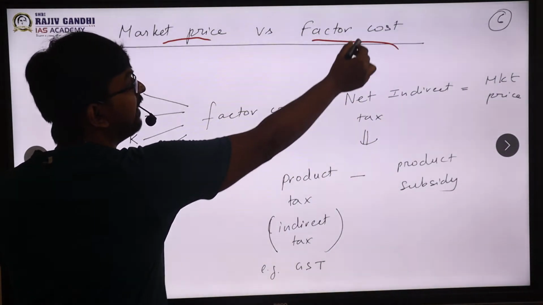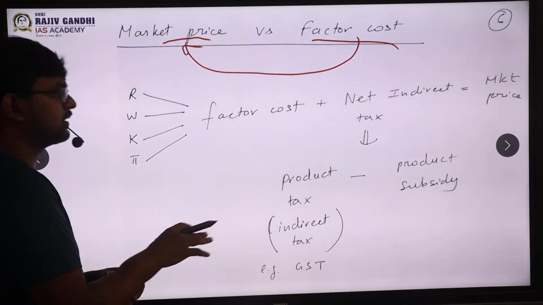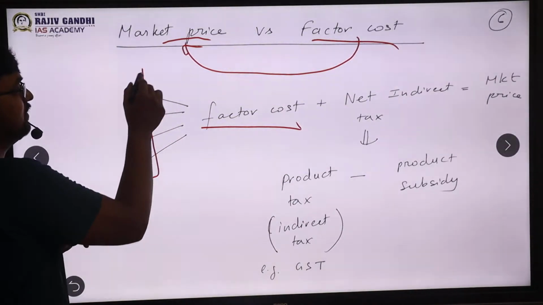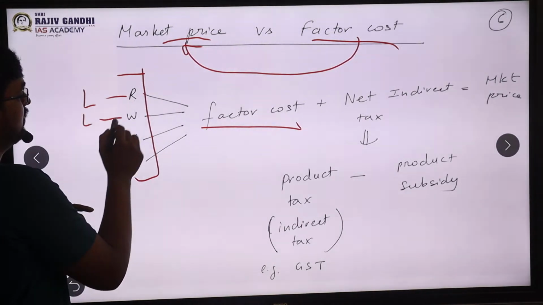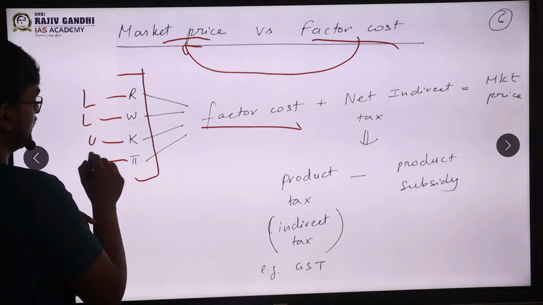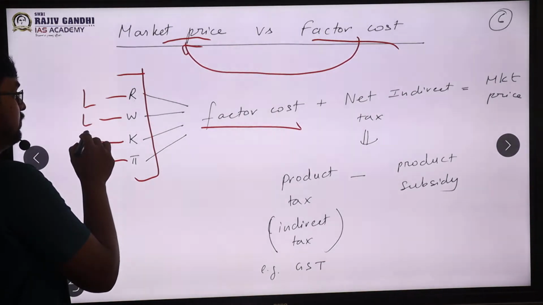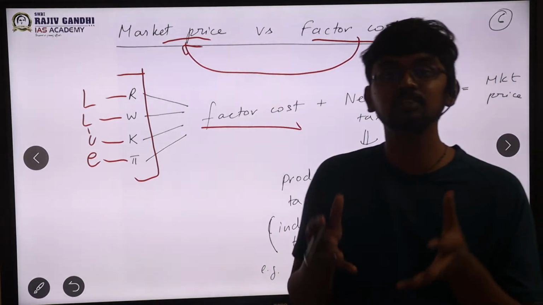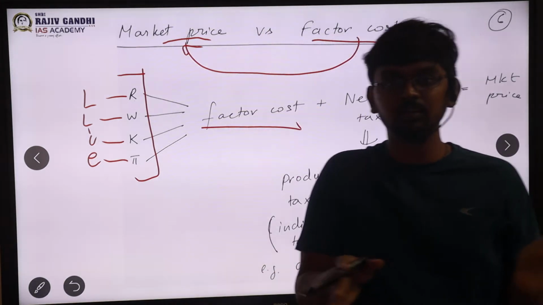So how do we move from factor cost to market price, sir? That is the learning part here. I have already defined factor cost. It is essentially the costs involved for the firm. As we said, for land it will be rent, for labor it will be wage, for capital it will be interest, and for entrepreneurship it will be profits. These are the 4 important factor costs. Factor cost essentially implies the cost involved in production just at the factory gate, that is, inside the factory. You are not adding anything else.